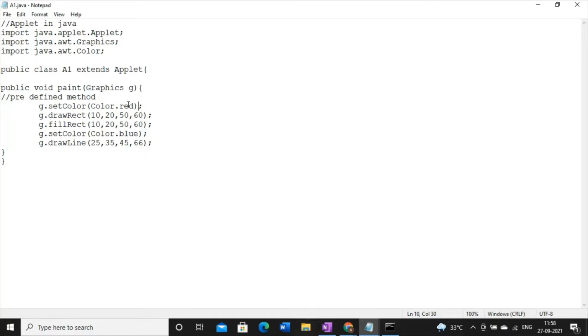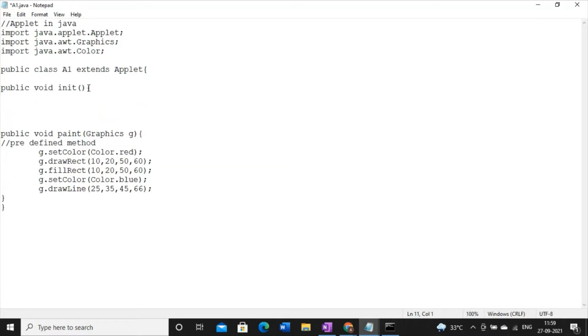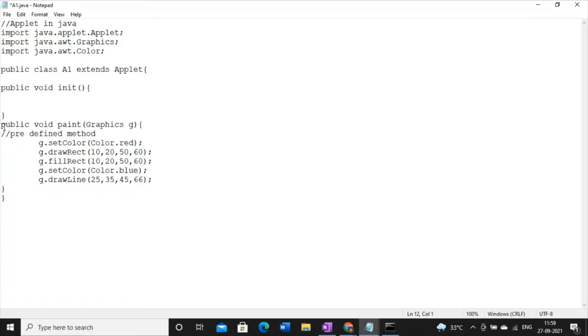But here the question is how to color the background of an applet. Apart from the paint method, we have one beautiful method in Applet which is known as the init method. Since this method is already defined, the access specifier is public and the return type is already defined. So that is public void init. And here we don't have to use any parameter. This init method is responsible for setting the background color of an applet.